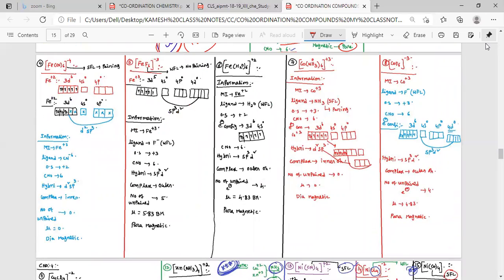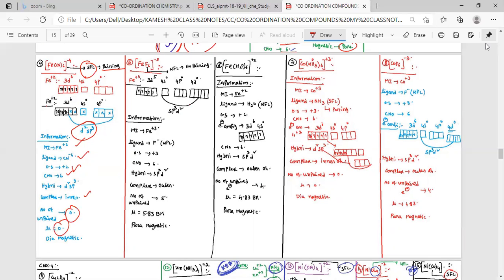In the same way, Fe(CN)6 4-. Here Fe+2 is 3d6. Because cyanide is a strong field ligand, pairing takes place. Metal ion is Fe+2. Ligand is CN-. Oxidation state is +2. Coordination number is 6. Hybridization d2sp3. Because it is a strong field ligand, pairing will take place, then it will be d2sp3. Inner octahedral, no unpaired electrons.